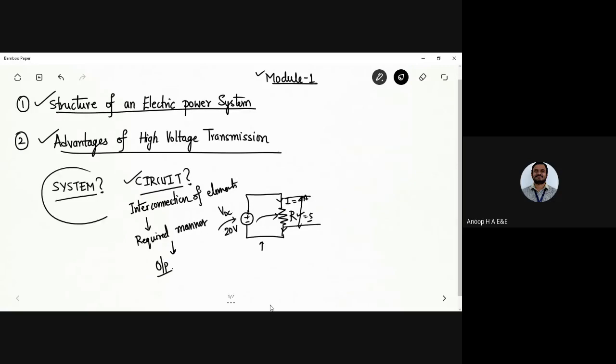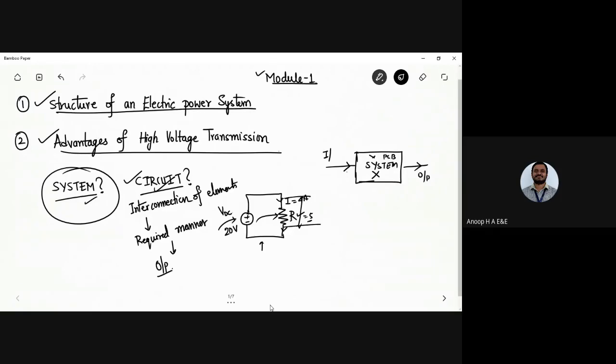Now, when I talk about a system, if I say this is a system X, I might have any such components or circuit elements connected in the system. A simple example is a PCB, a printed circuit board. I give a certain set of input and I get a certain set of output. So I can define the system as the interconnection of certain elements in a required manner to give the output. I can call a circuit a system, and I can have many such circuits forming a system also.